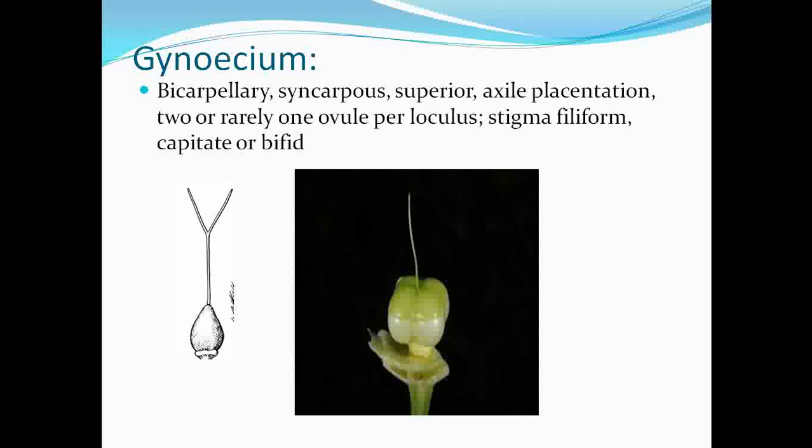Then see that the gynoecium which is observed under this family is basically bicarpillary syncarpous. Okay, this is the fused one. Then the ovary is superior, and if you take the TS of that ovary, you are able to see the axile placentation. So the ovary is basically bilocular, the stigma is filiform and bifid. So this structure we call a bifid structure. So this is about the gynoecium.